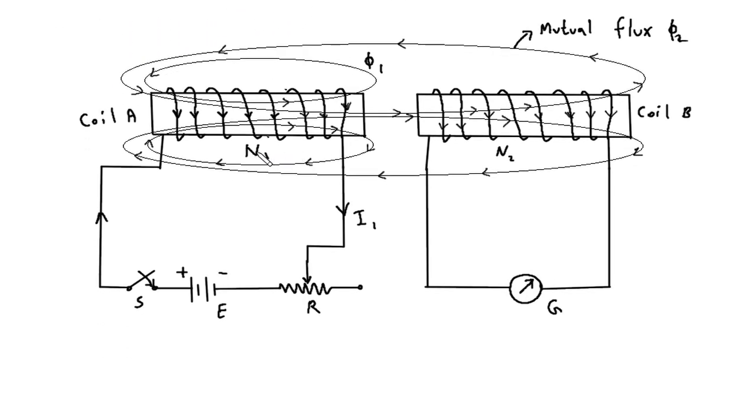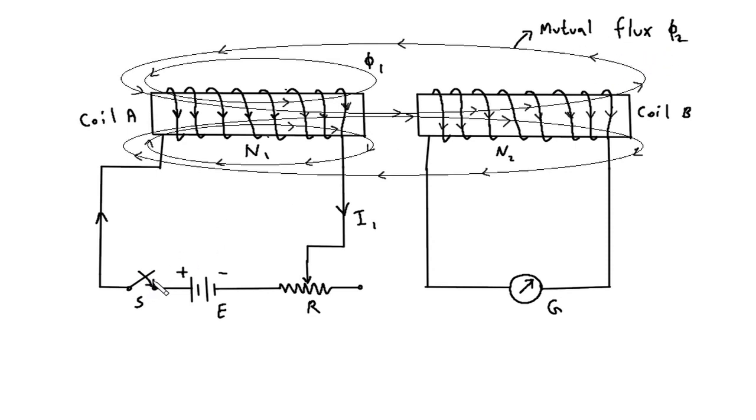N1 is the number of turns of coil A. N2 is the number of turns of coil B. Phi1 is the flux produced by coil A and Phi2 is the mutual flux.